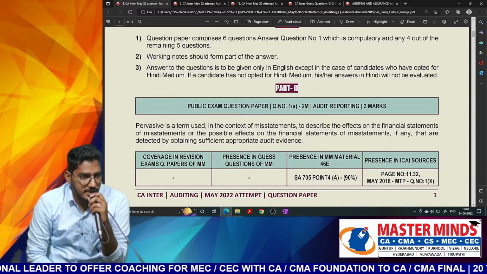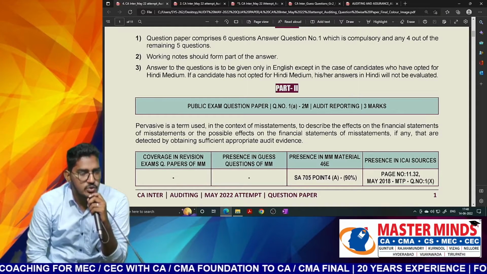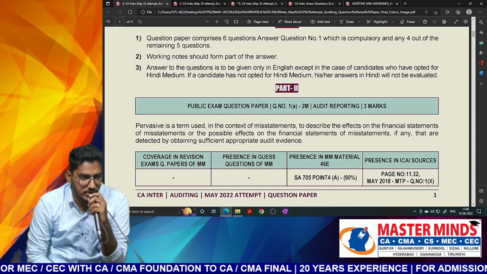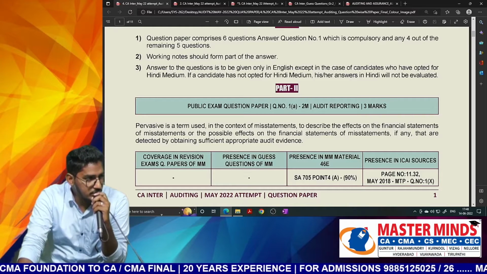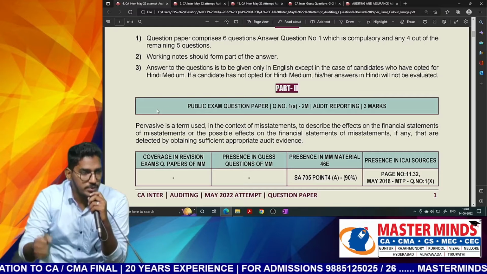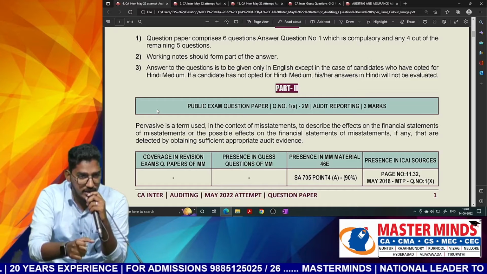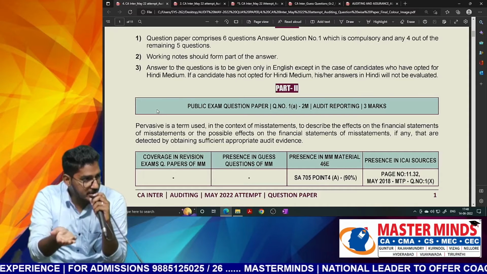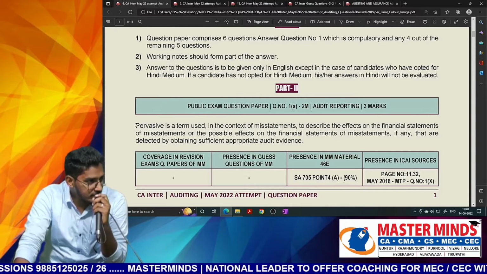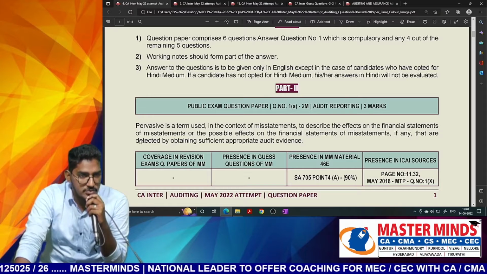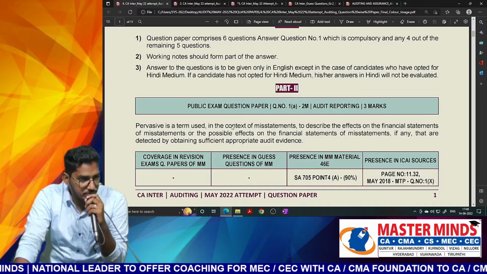Why? Because the logic is very simple. Today in society, the audits of chartered accountants are being scrutinized, and in recent times we are receiving so many allegations against the audit profession. So I think ICAI has made a very honest attempt to make this structure more complex, not in the sense of making it very difficult, but they want to make the students ready at the time of reading itself, not only from practical exposure. At the time of preparation, they want you to be aware of all the topics of audit. That's why they are taking all the measures to make this subject more and more comprehensive. So keeping that in mind, please make changes to your preparation strategy.